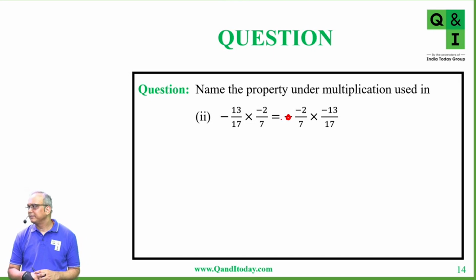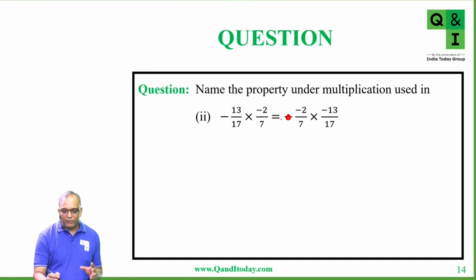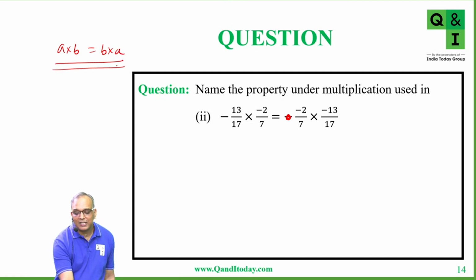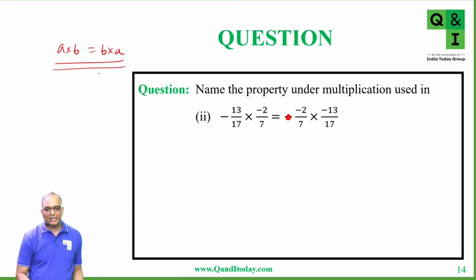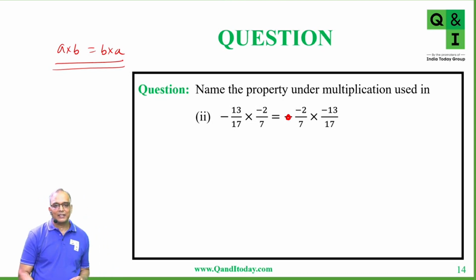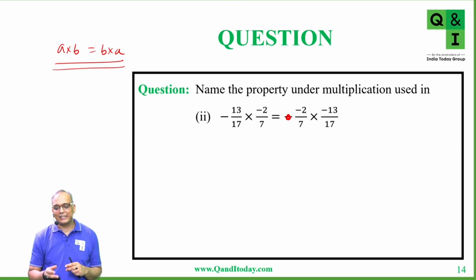So commutative property. Yes, correct. What we are writing is A into B is equal to B into A. So this is commutative property over multiplication, right? Under multiplication, we are considering this property, that is A into B will be equal to B into A. So the order of multiplication does not affect the result. That's what is being specified here in this example.